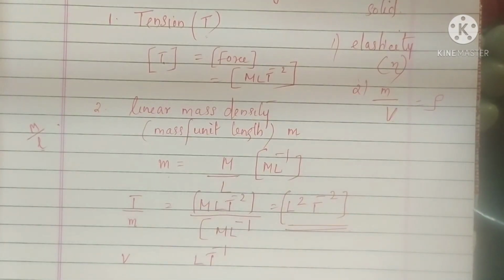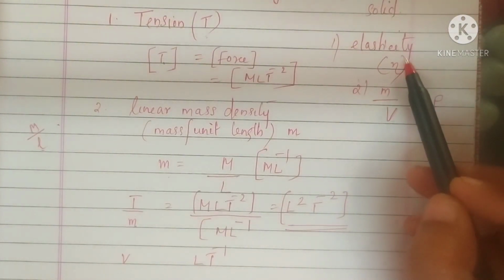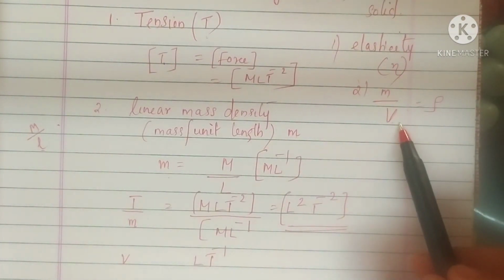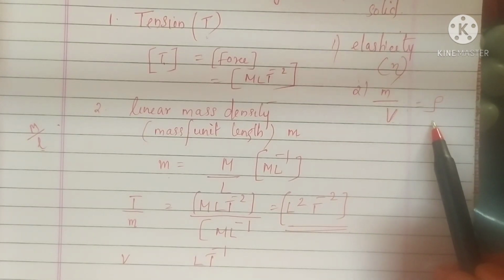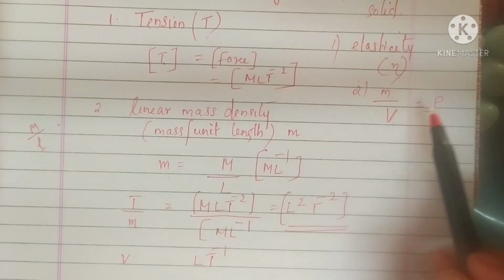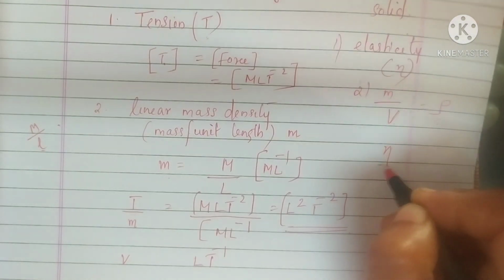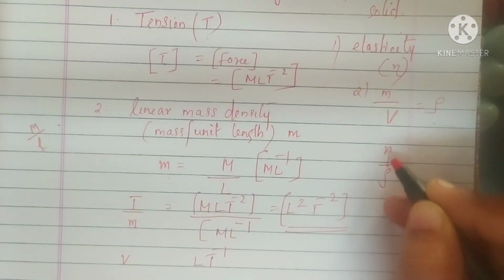For all the cases we are speaking about both inertial as well as elastic properties. The elastic property is represented by eta, and the density determines the inertia. Here also you have to find the dimensions for eta as well as rho, and take the ratio eta by rho.